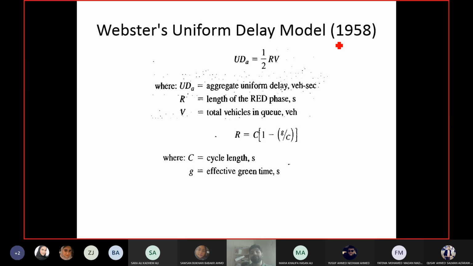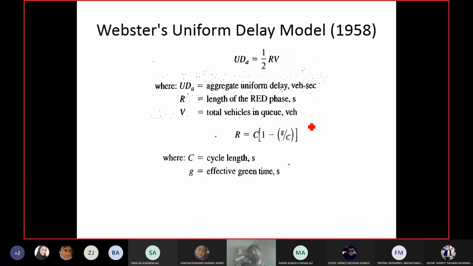To calculate the red phase, we have an equation. In this equation, we have C and 1 minus g upon C. Capital C means the cycle length, the total time taken by the signal, and you can see the g by C ratio here. Small g is the effective green time, the time during which the vehicles are moving at saturation headway. So take the total effective green time divided by cycle length. This is the percentage of cycle length which is effective green. 1 minus that will give you the remaining percentage, and you multiply the remaining percentage with the cycle length itself.